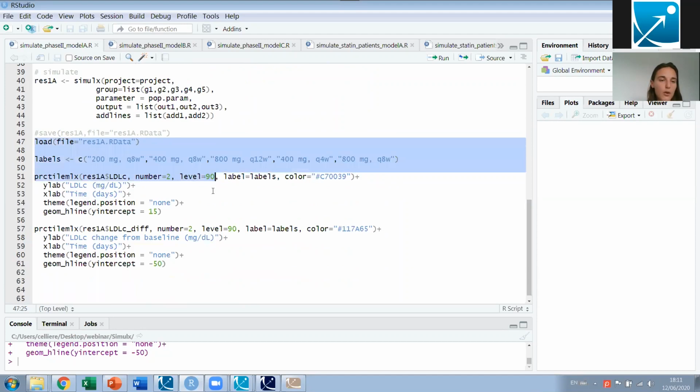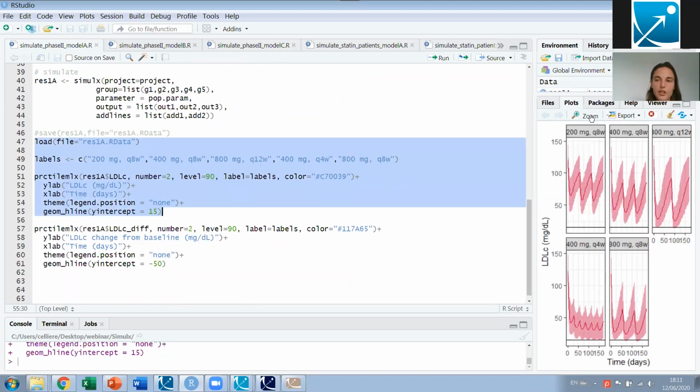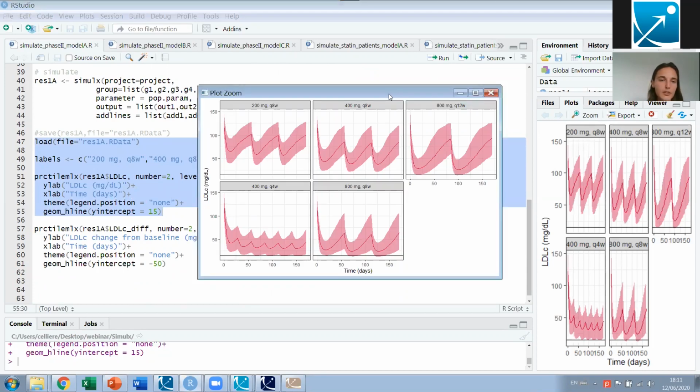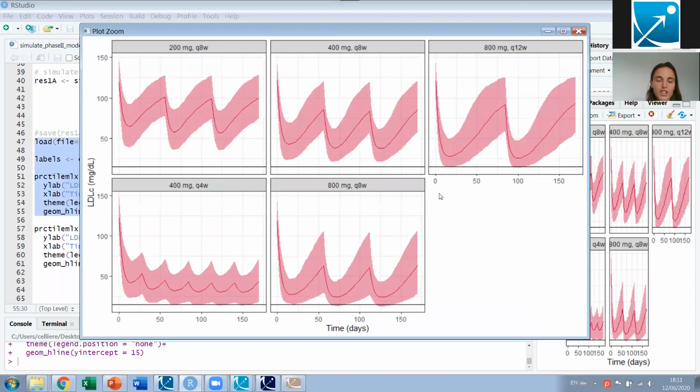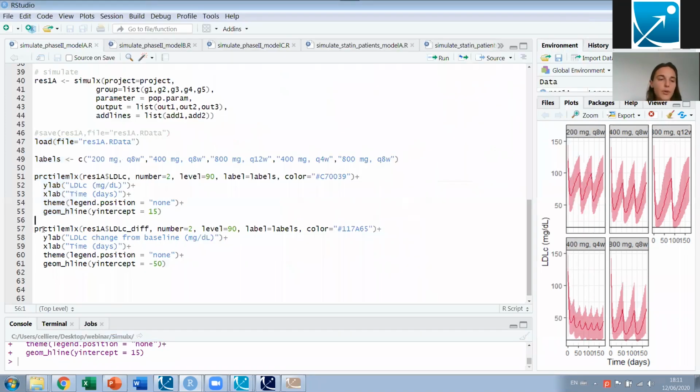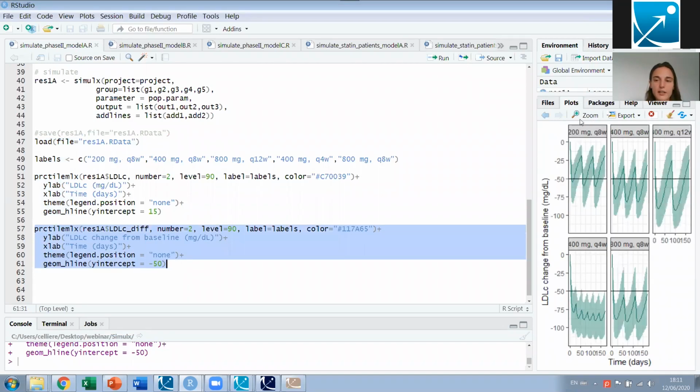In order not to wait, I will load the results and plot them. I'm using the percentile MLX function. And here I'm plotting the LDL-C concentration for the different dosing regimens. What I have highlighted with the black line is my safety threshold, my 15 milligram per deciliter. And what we can see is that all those levels are above my safety threshold, so they're all safe. What I can plot next is the change from baseline.